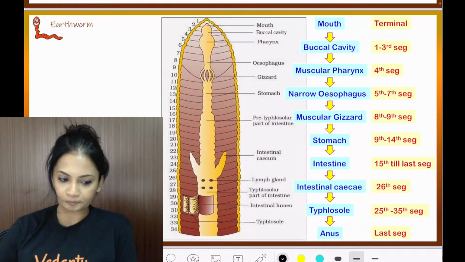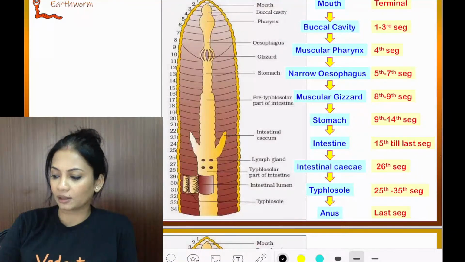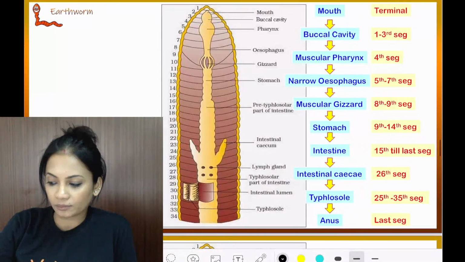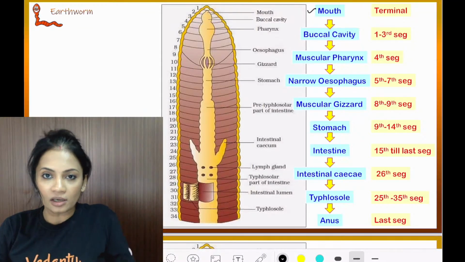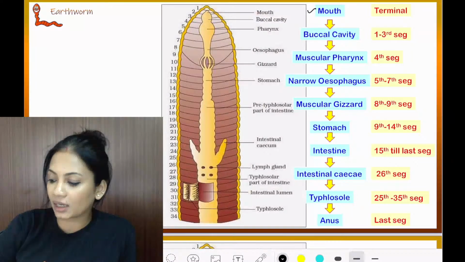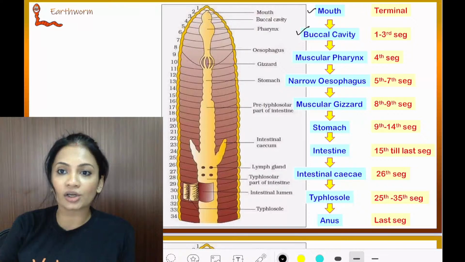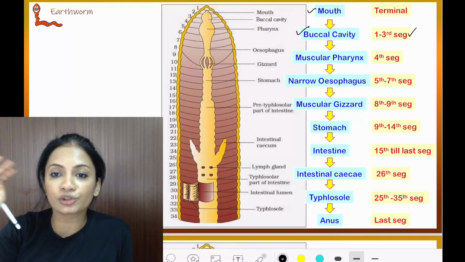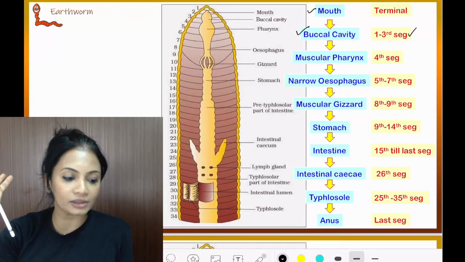So look over here. The very first segment, in the terminal region, is where the mouth is present. So the mouth is basically terminal in region. The mouth opens into the buccal cavity, and the buccal cavity ranges from segment 1 till segment number 3.